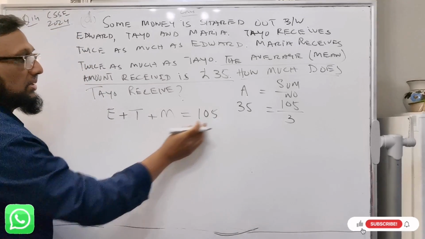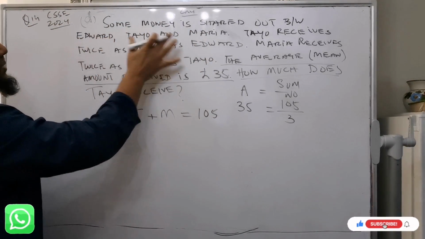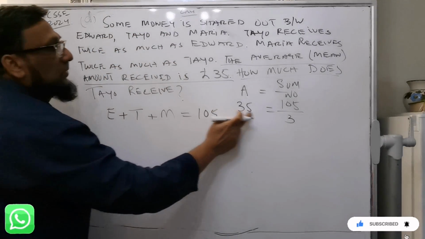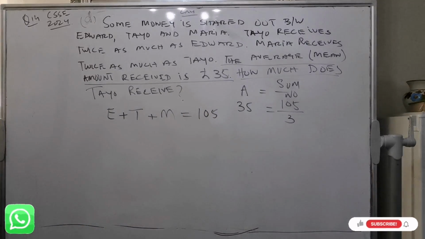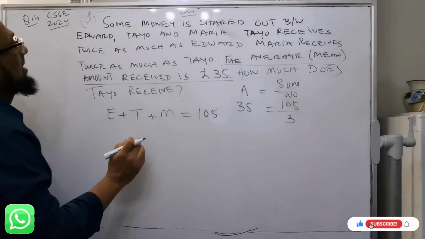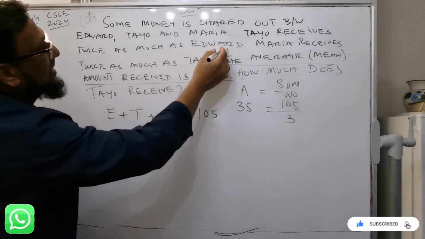We work this out because the average was given and the money was shared between three, so I simply multiply 35 times 3. Now come to the statements. Tayo receives twice as much as Edward.